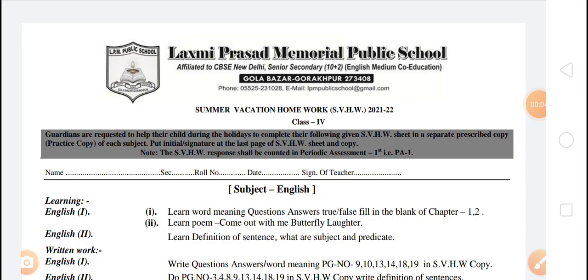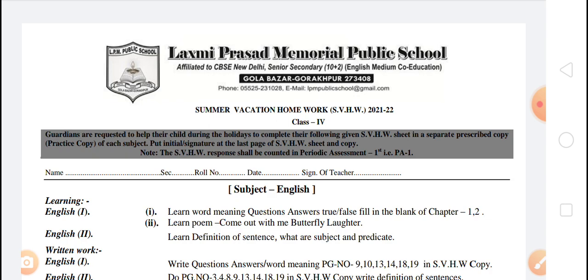And now I am Aditya Vikram Rai from LPM Public School, and this school is situated in Gola Bazar, Gorakhpur. I am going to explain the summer vacation homework, that is SBSW of session 2021-2022, of class 4.